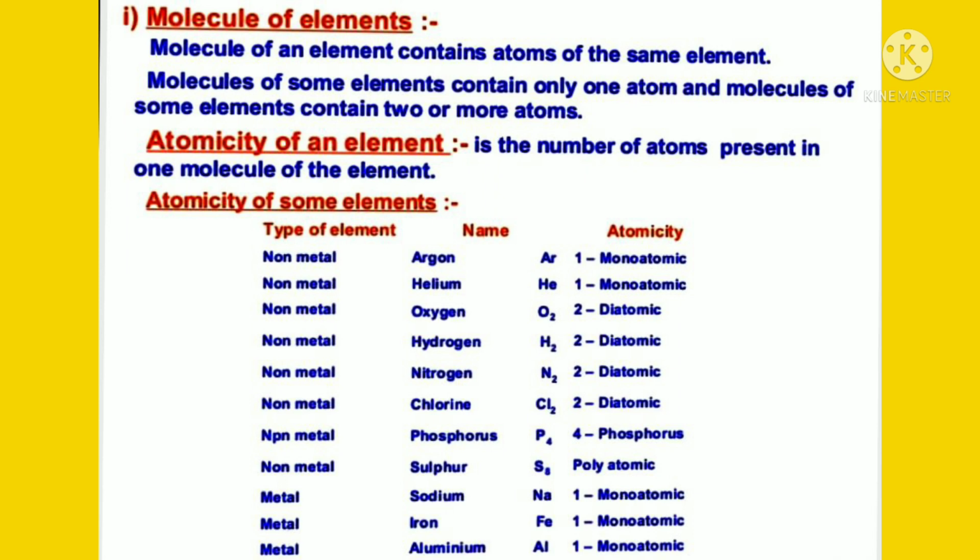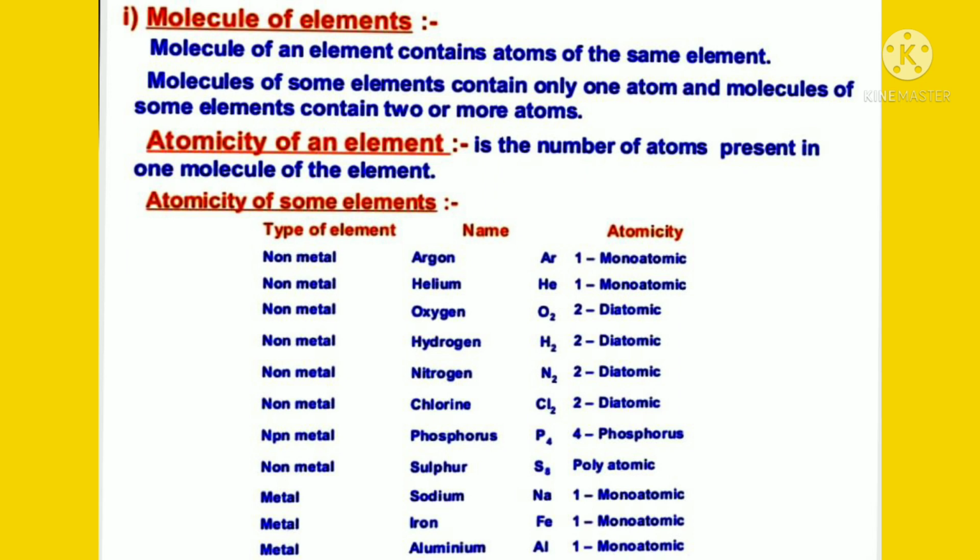And phosphorus, P4, that atomicity is 4, that is polyatomic. And sulfur, S8, polyatomic. Sodium, monoatomic. Iron, monoatomic. Aluminium, monoatomic.